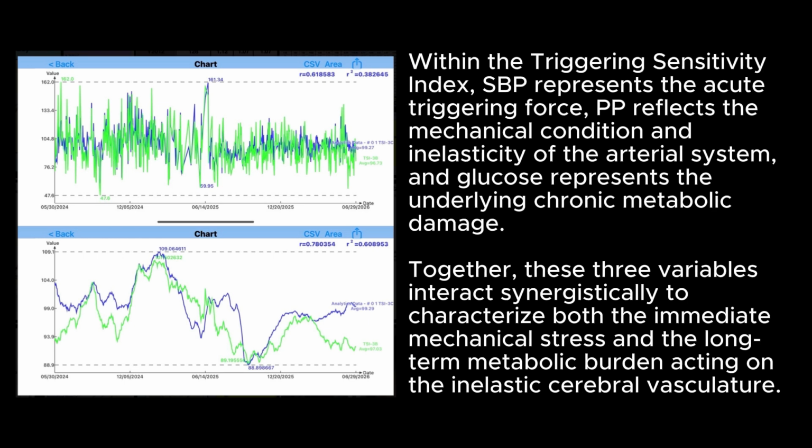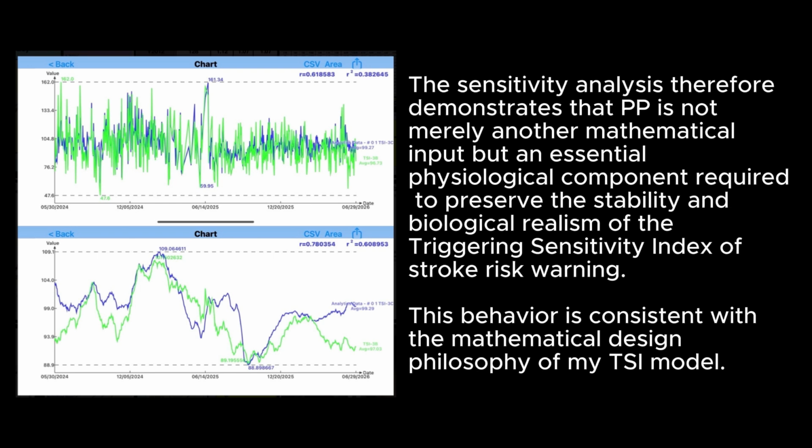Within the triggering sensitivity index, SBP represents the acute triggering force, PP reflects the mechanical condition and inelasticity of the arterial system, and glucose represents the underlying chronic metabolic damage. Together, these three variables interact synergistically to characterize both the immediate mechanical stress and the long-term metabolic burden acting on the inelastic cerebral vasculature. The sensitivity analysis therefore demonstrates that PP is not merely another mathematical input but an essential physiological component required to preserve the stability and biological realism of the triggering sensitivity index of stroke risk warning.